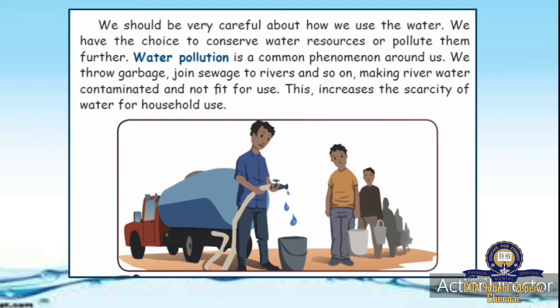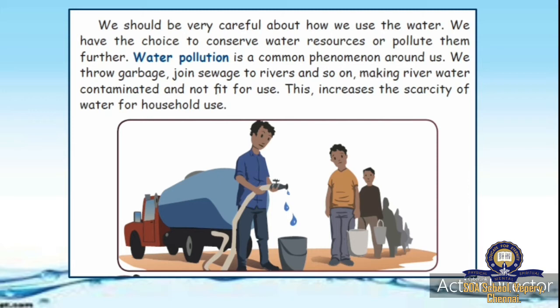We throw garbage, sewage into rivers and so on. We are throwing all the rubbish and garbage into the street, river, lakes and all, and we are directing the drainage water to go and join the rivers. So these things will pollute the water, making river water contaminated and not fit for use. We are not taking care of these rivers, and we are not able to use that water. This increases the scarcity of water for household use.